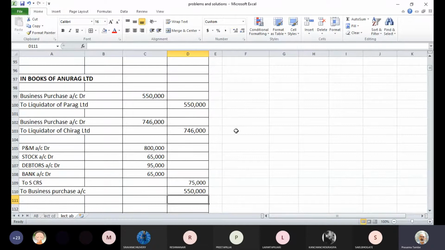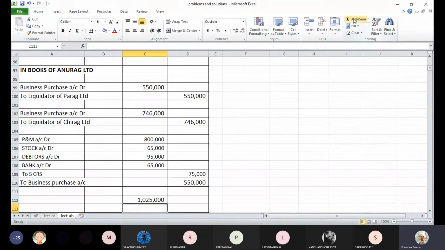Now in the initial discussion, we referred to the fact that whenever the purchase consideration is on net payment basis, there is a possibility of getting either goodwill or capital reserve, as the case may be, not in all cases, but certainly in some cases. So we have to see whether this entry is balanced. If it does not balance, then there will be either goodwill or capital reserve, because the rest of the items in this entry are already recorded.